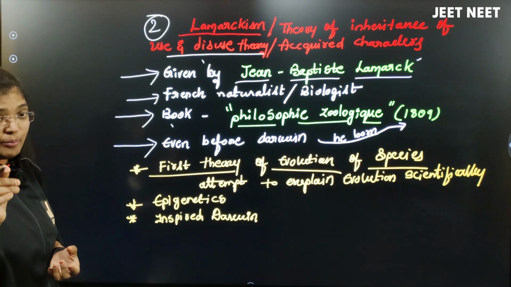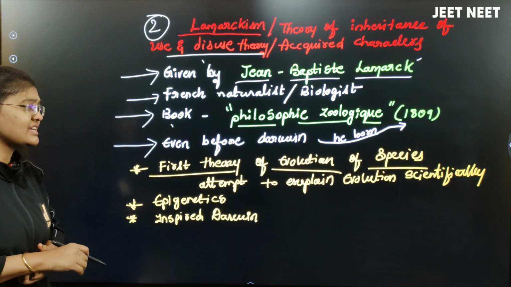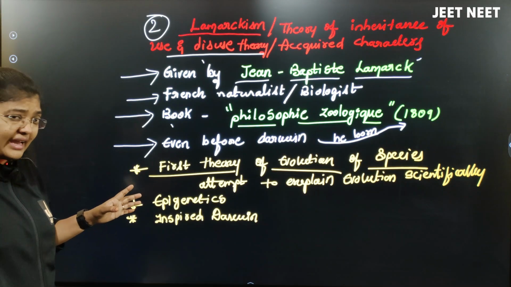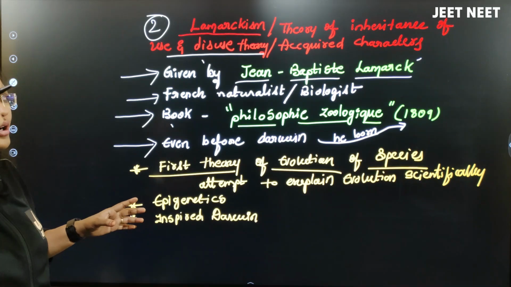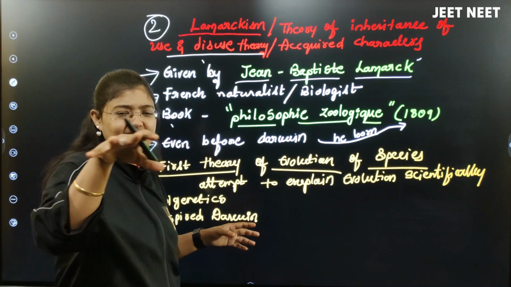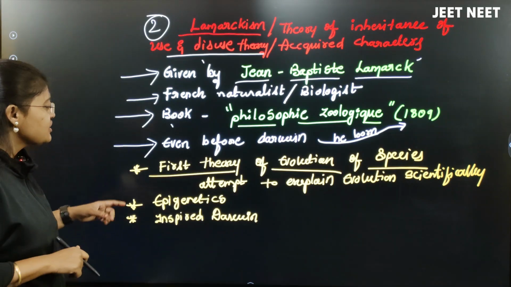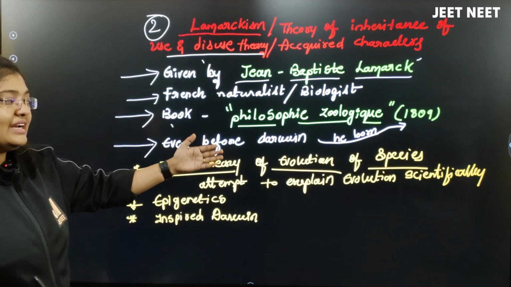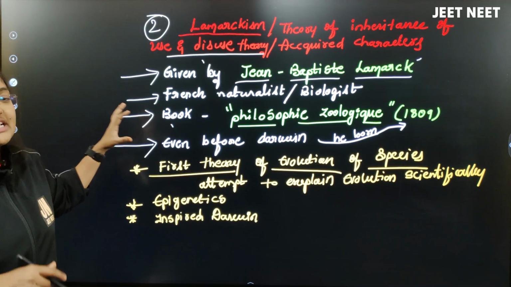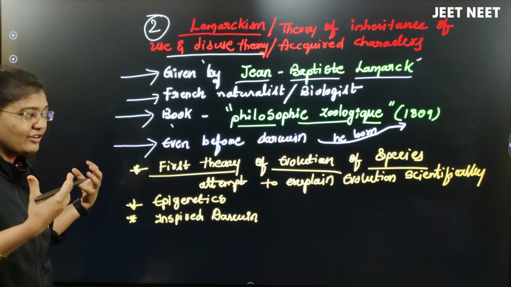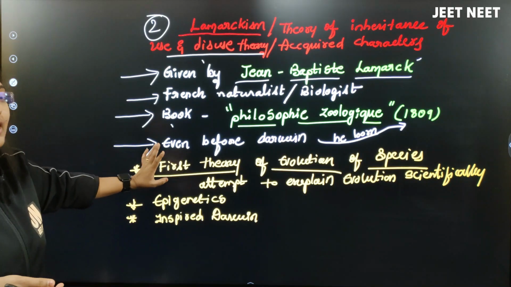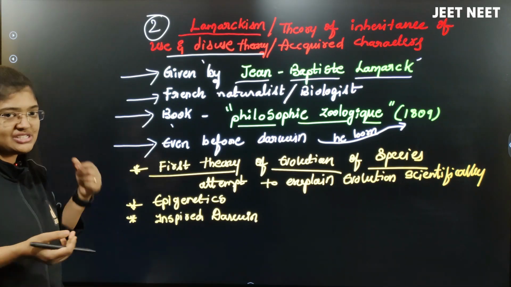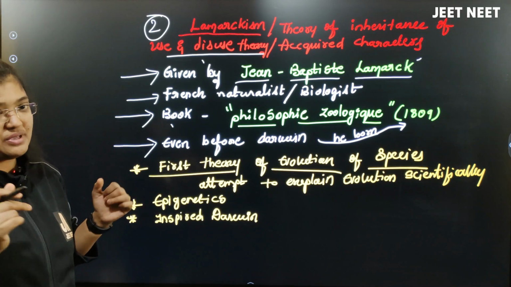That's why we have some important questions on Lamarckism. I think NCERT has given the line that even before Darwin the Lamarckism theory was given. This line is there in the NCERT, try to find out where it is. I hope this line is where the branching descent and natural selection is discussed, right? So the first theory of evolution of species is Lamarckism, which attempted to explain evolution scientifically. It explains how evolution of species happened scientifically, but it is not accepted. Why it is not accepted we will discuss, but the accepted one was the natural selection theory. Yes, that is the way evolution of species happened.